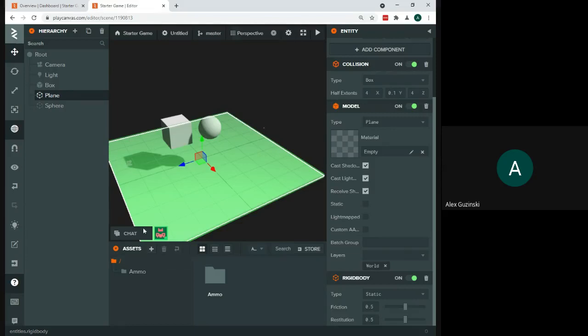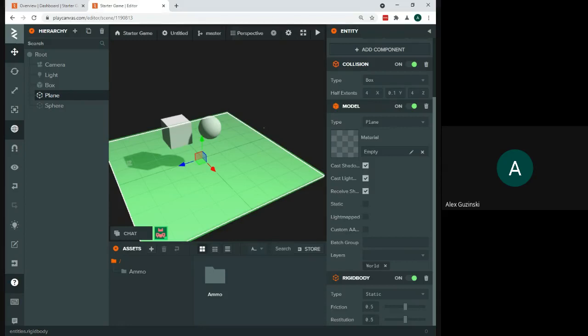Okay, so I'm going to go down to my assets section, the section on the bottom. We haven't actually done anything with this yet. This is where I'll go when I have any files I want to add. We're going to be using this a lot next week when we are adding onto this game. But the first thing we're going to add in here is something we're going to generate from within PlayCanvas.